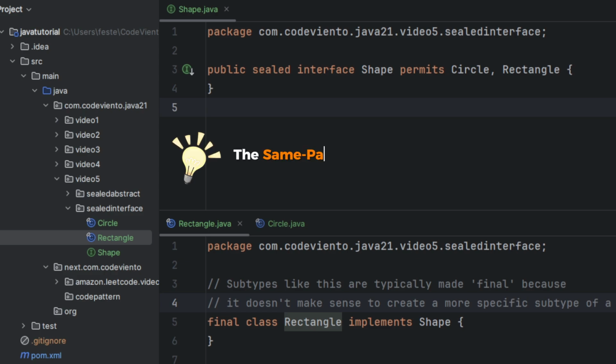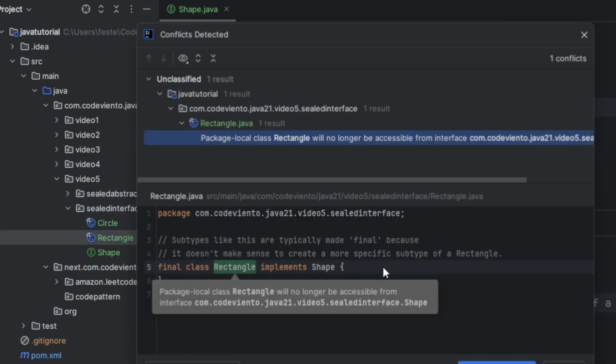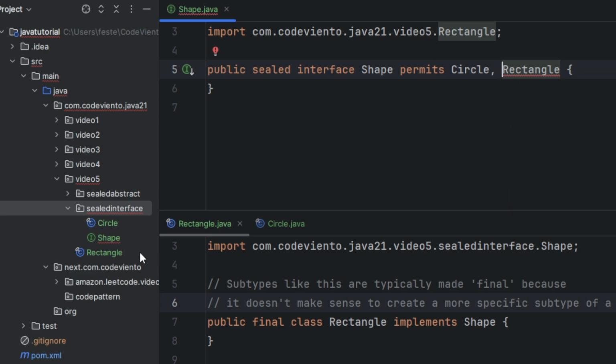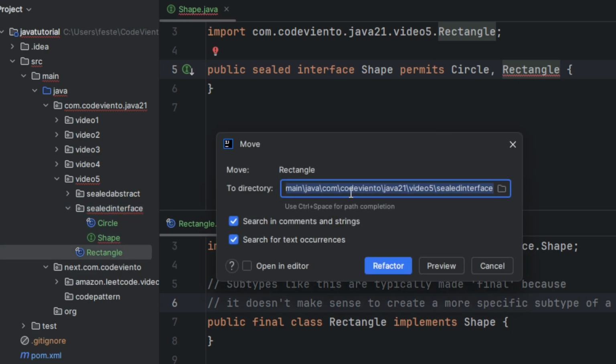The same package rule: a sealed class and all of its direct permitted subclasses must be located in the same package. This ensures that these logically related classes are also kept together in your codebase. Let's try to move one of the subclasses also, and refactor. Anyway, as you see, a class is not allowed to extend a sealed class from another package. They always need to be under the same package.